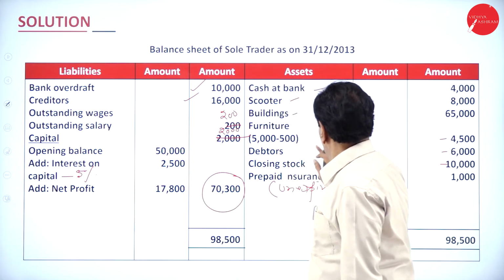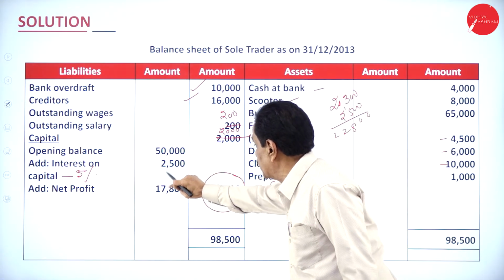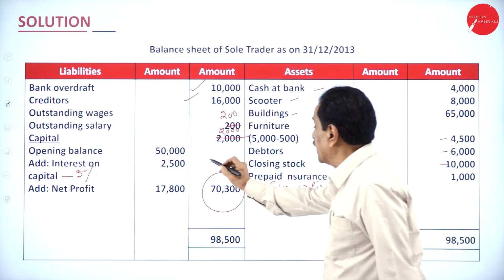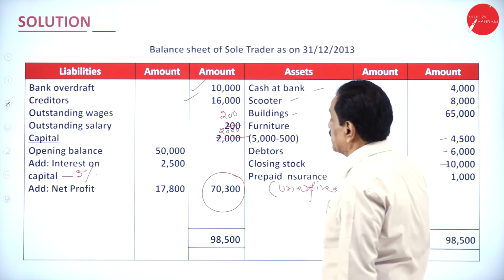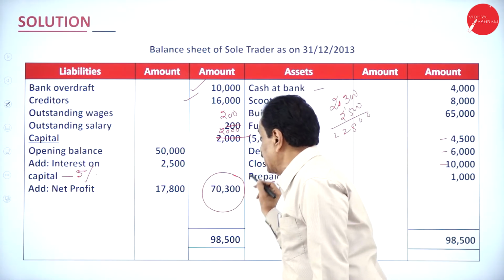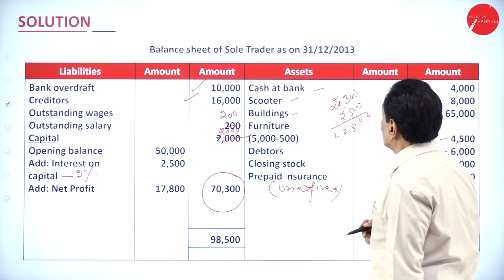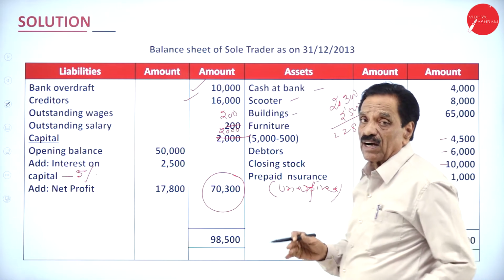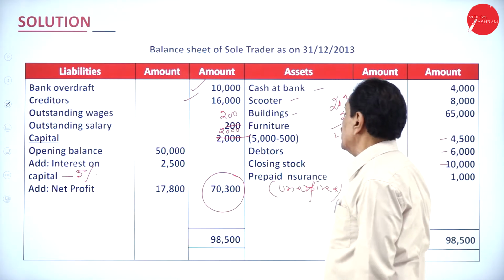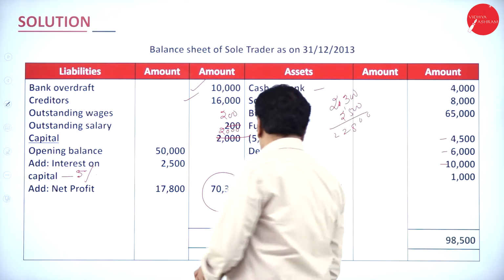That is, you got 22,800. 50,000 becomes how much? 70,300. So that is 20,300 more. Out of that, how much have you drawn? Add back 2,500. How much did you earn more? 22,800. So it will tally for 98,500.